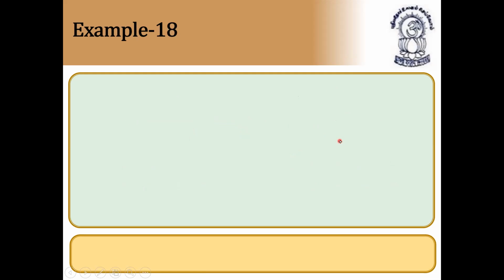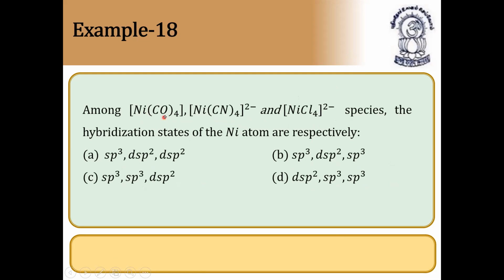Next question. Among nickel carbonyl compound, nickel cyanide and nickel chloride, this question is coming so many times, very, very important. So please listen carefully. The hybridization states of nickel atom are respectively. In this way, it is anyway dsp2 we know. So this is dsp2, sp3, and this is also sp3. So first one dsp2 definitely. So answer is option D.